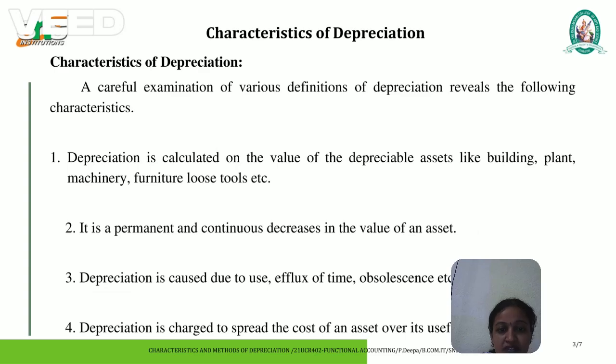Characteristics of depreciation. A careful examination of various definitions of depreciation reveals its original characteristics. Depreciation is calculated on the value of depreciable assets like building, plant, machinery, furniture, loose tools, etc. It is a permanent and continuous decrease in the value of an asset. Depreciation is caused due to use, effects of time, obsolescence, etc. Depreciation is charged to spread the cost of an asset over its usefulness.